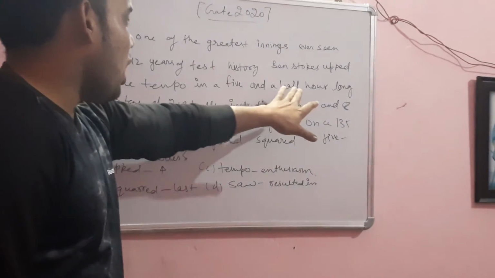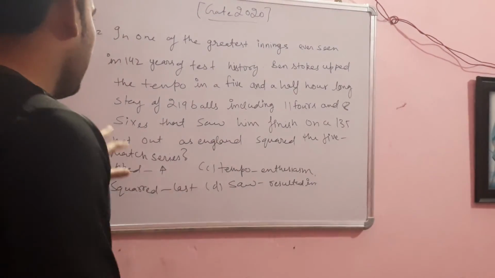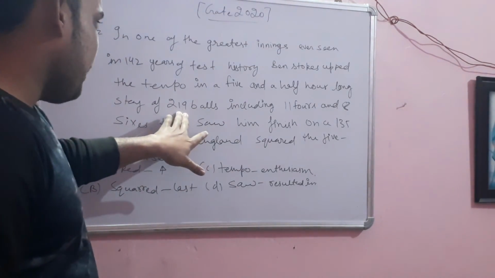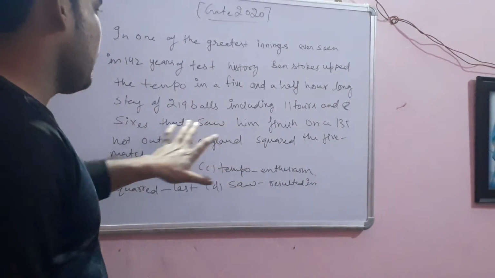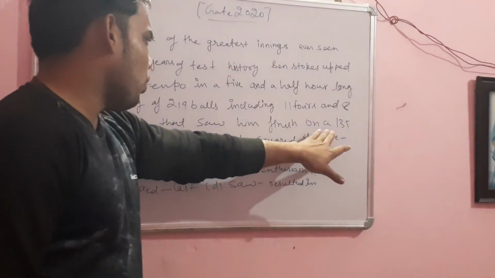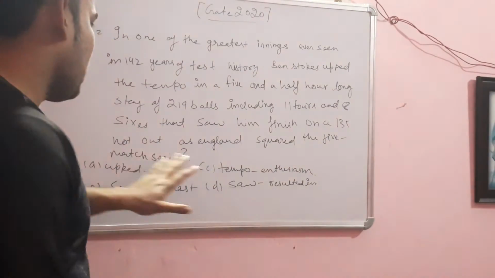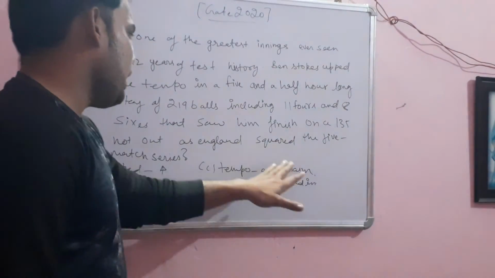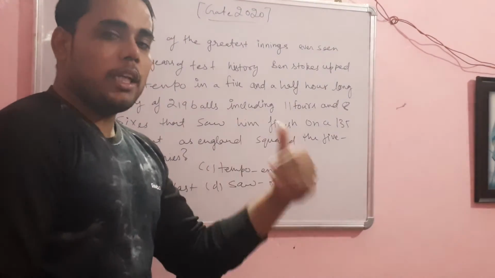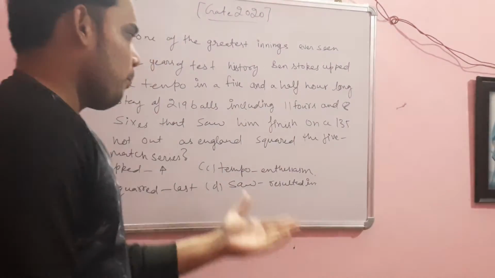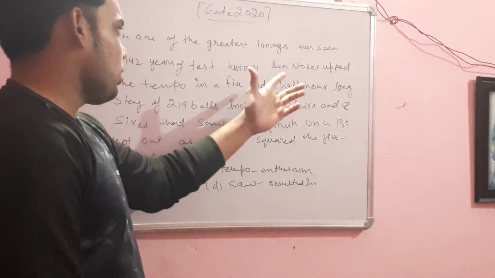He played for 5.5 hours, played 219 balls and scored 11 fours and 8 sixes and finishes off on 135 not out. He scored 135 runs not out, as England squared the 5 match series with the help of Ben Stokes's innings.